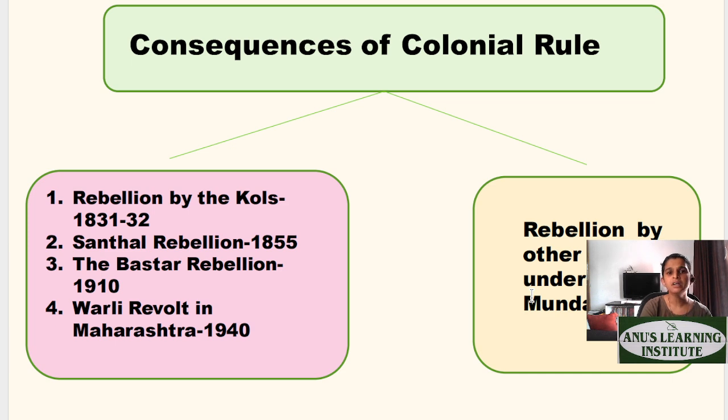So, what happened? The Kols started rebelling in 1831 to 32. The Santhals started rebelling from 1855. The Bastars started rebelling in 1910. And the Warli revolt in Maharashtra started in 1940. And across this, there was a lot of rebellion by other tribals like Birsa Munda and others.